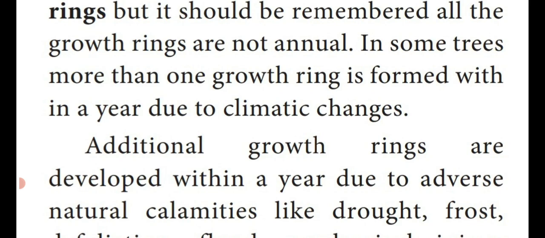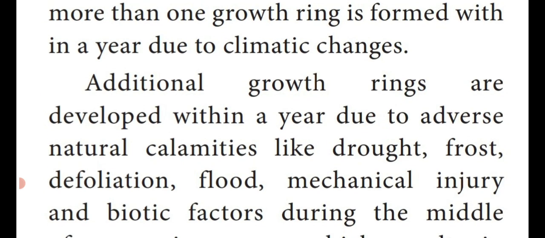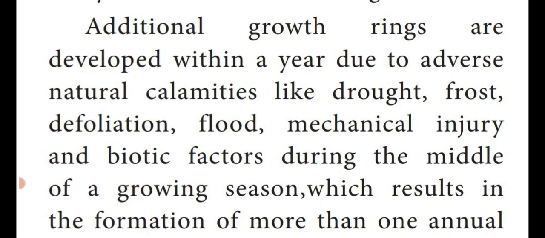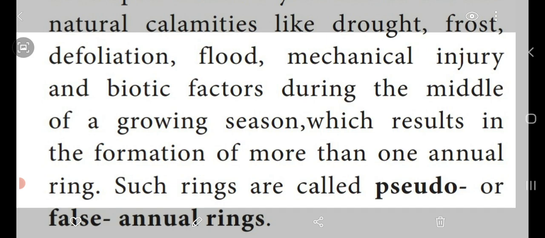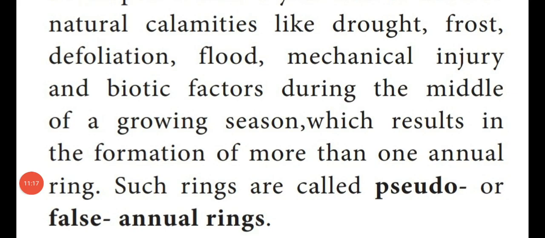Additional growth rings are developed within the year due to natural calamities, that is, drought, frost, defoliation, flood, mechanical injury, and biotic factors during the middle of the growing season, which produce more than one ring in the wooden block, is called pseudo annual rings or false annual rings.